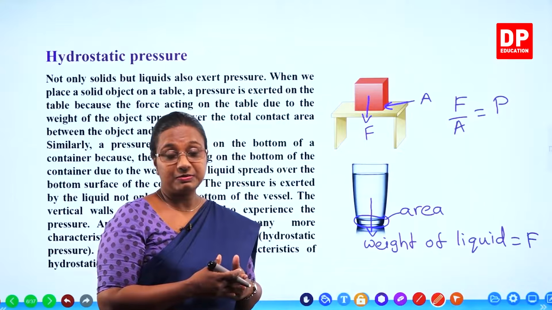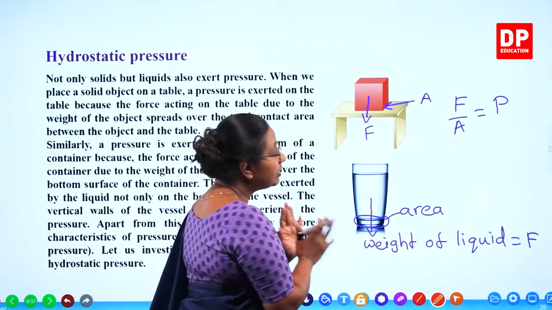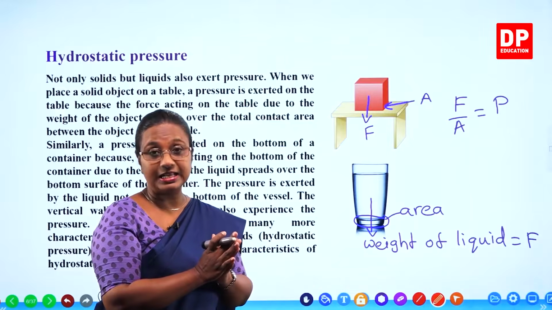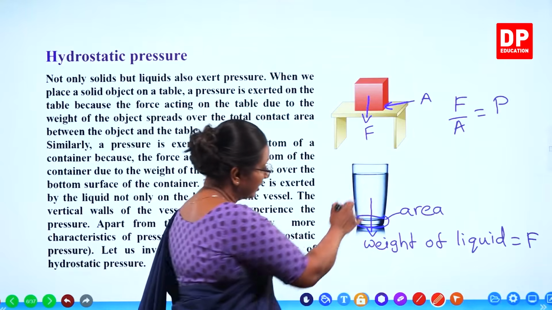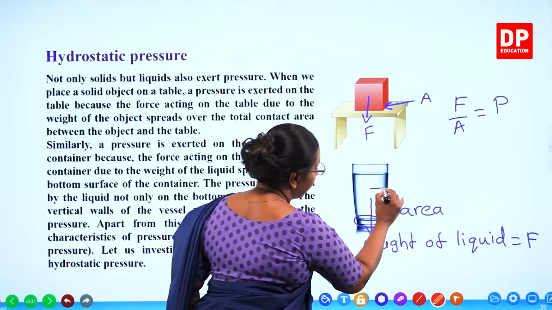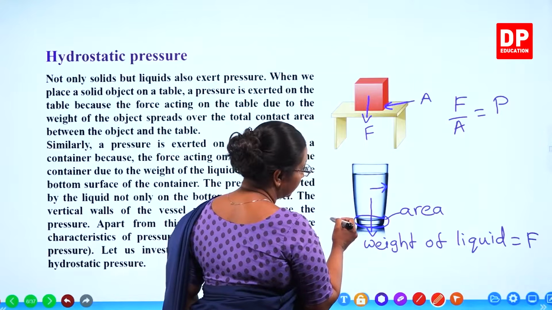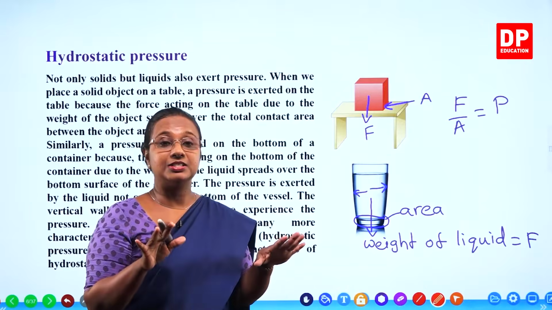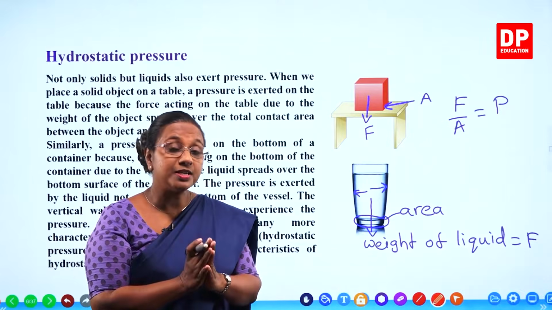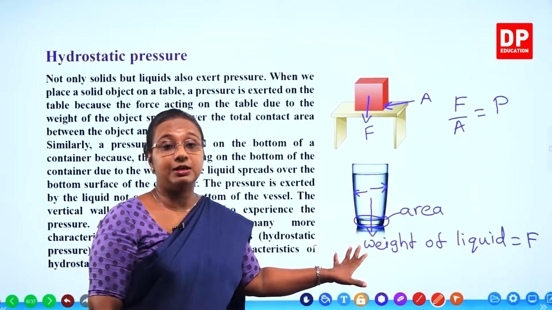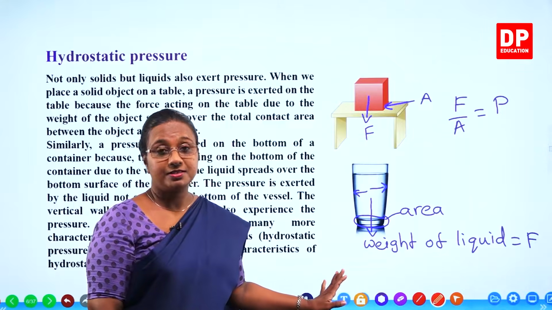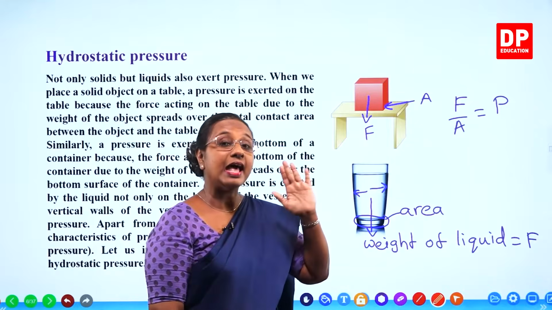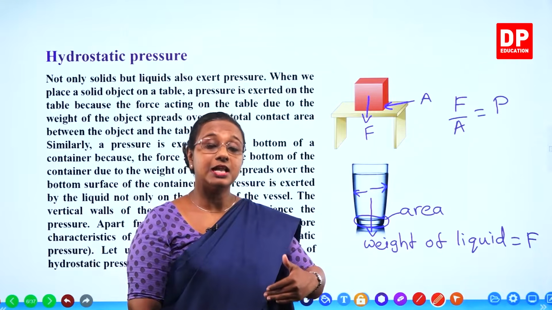They can exert pressure throughout the container, on the walls of the container as well. So there is pressure acting downwards, there is pressure acting towards this wall. So towards all the directions, there is pressure exerted by the liquid. That is the difference. Now in solids, always the weight acts downwards and the pressure is exerted downwards.